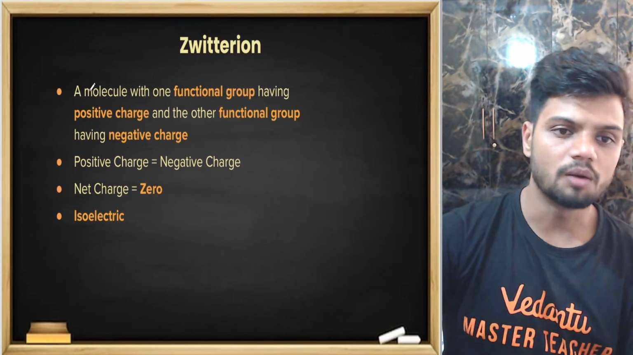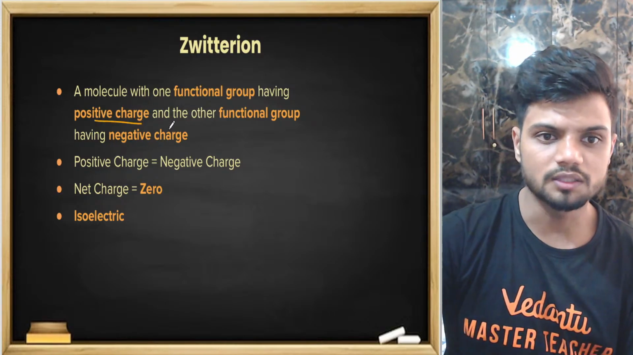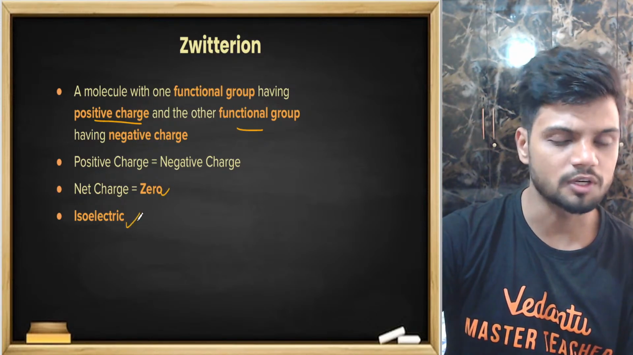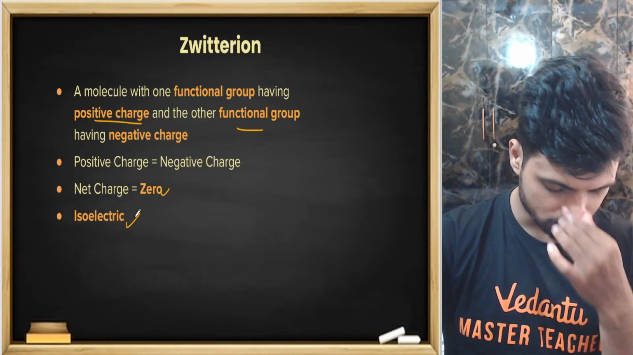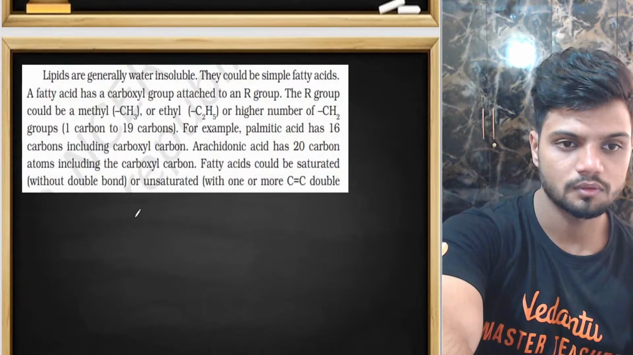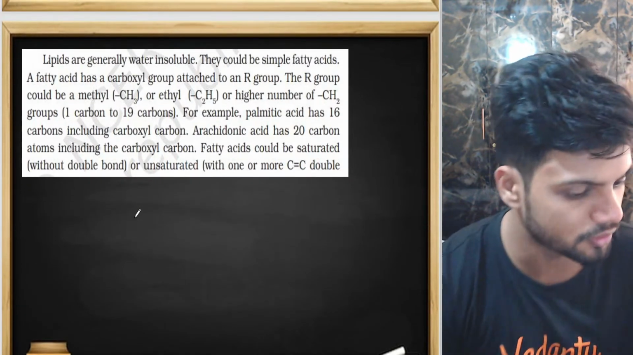A molecule with one functional group having a positive charge and another having a negative charge. Net charge is 0 at isoelectric pH. That is the end of proteins. Any doubt here? Tell me.